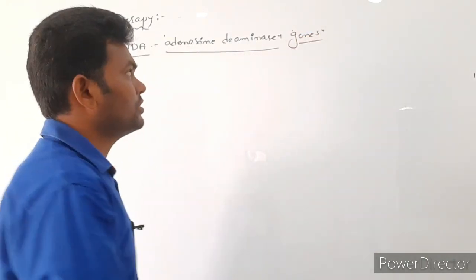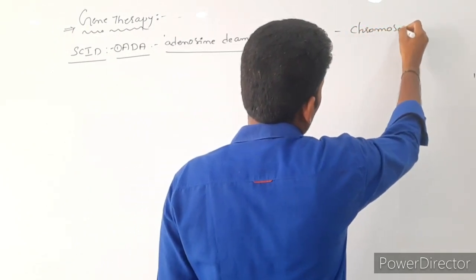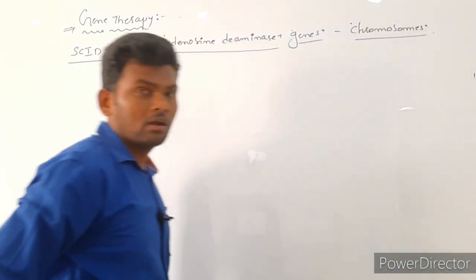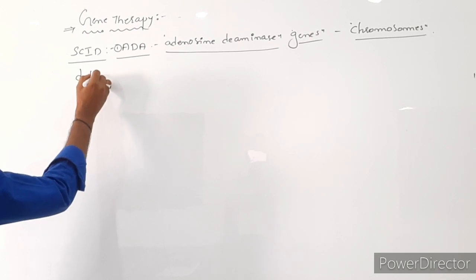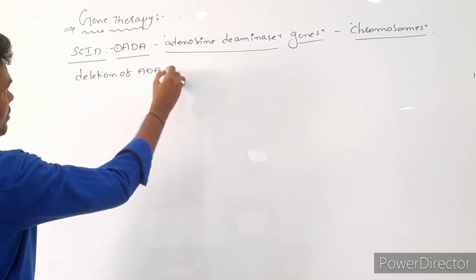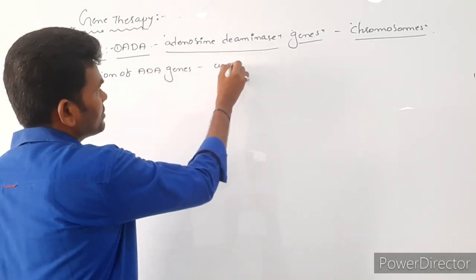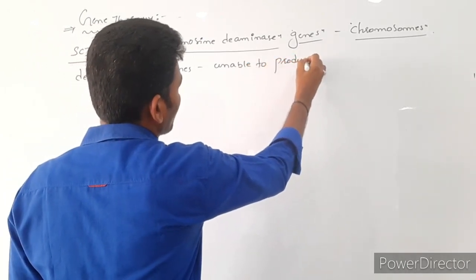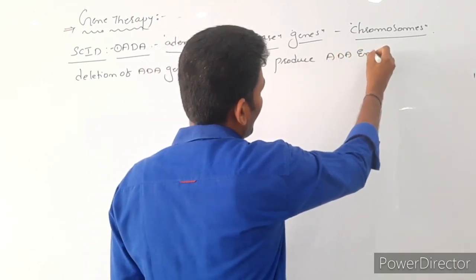These genes are located on chromosomes. Here, due to the deletion of ADA genes, the cell is unable to produce ADA enzyme.